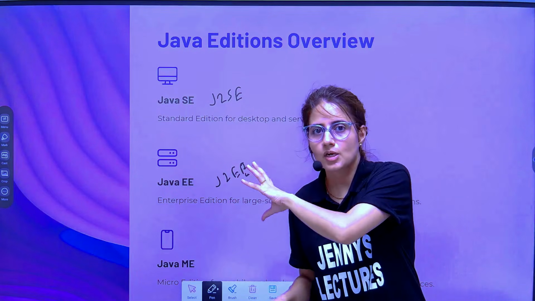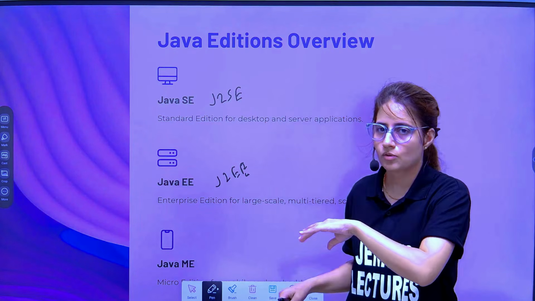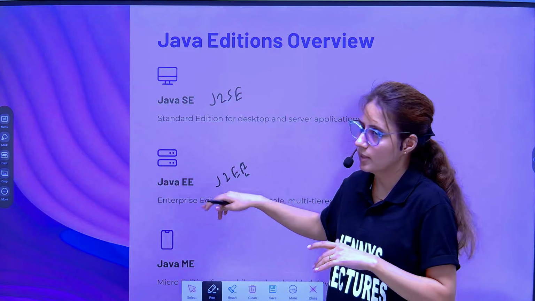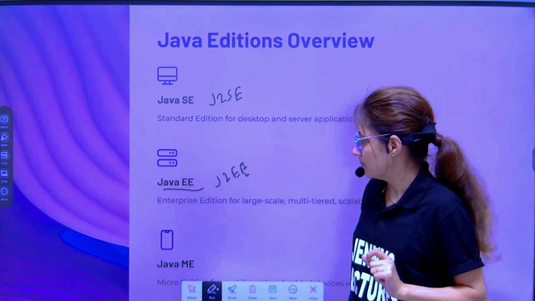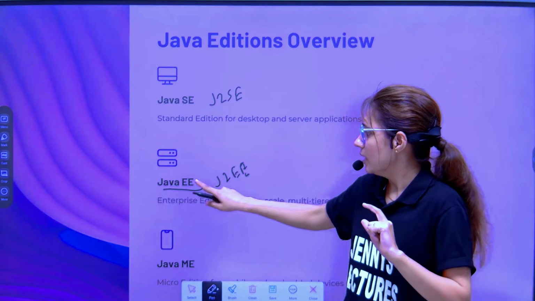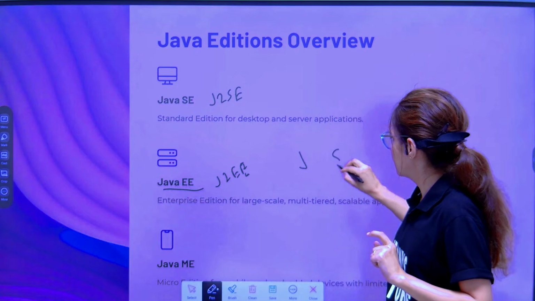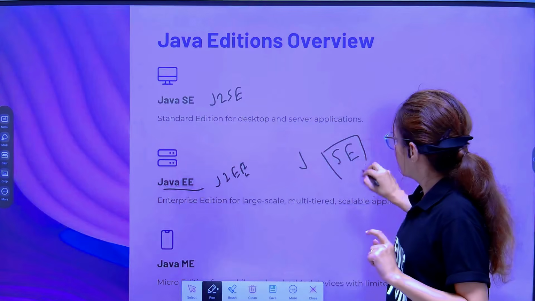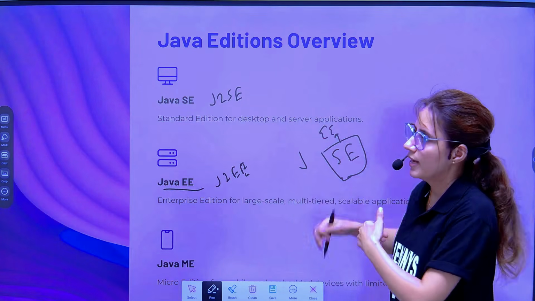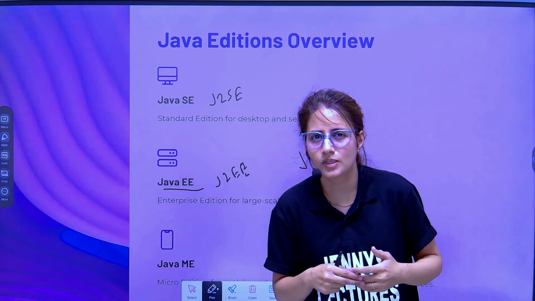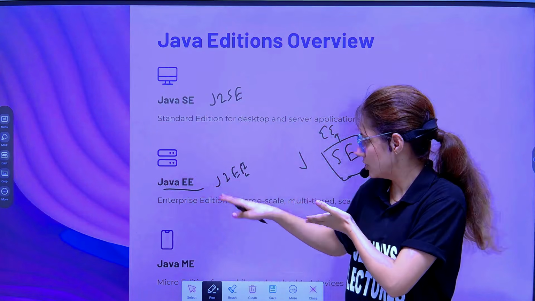But now it is Jakarta EE, I guess after 2019, because it has been taken over by the Eclipse Foundation. So they have renamed it and it is Jakarta EE. But you don't have to go into detail. The foundation for Java EE is Java SE, and upon this Java EE has been built, with some extra features like servlets and JSPs that you have heard about. Right. So this is Java EE.